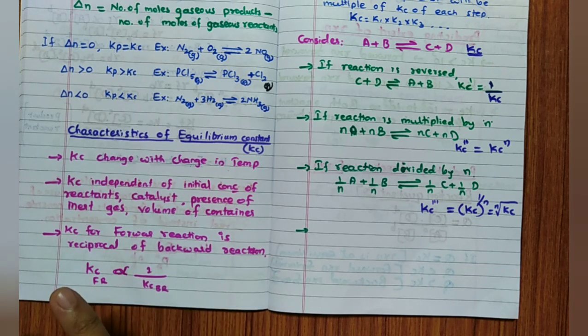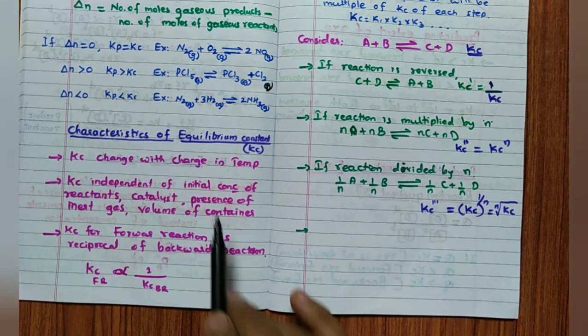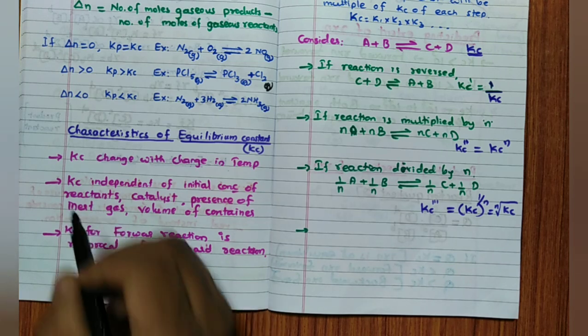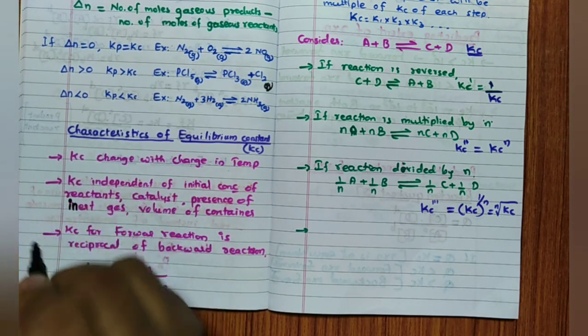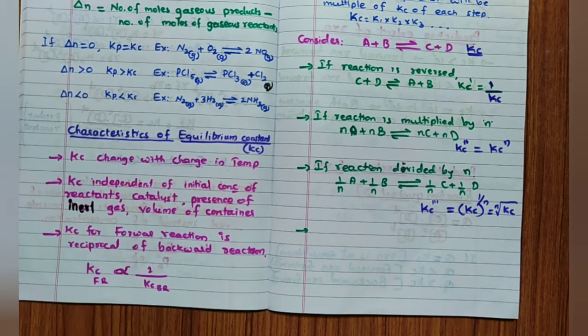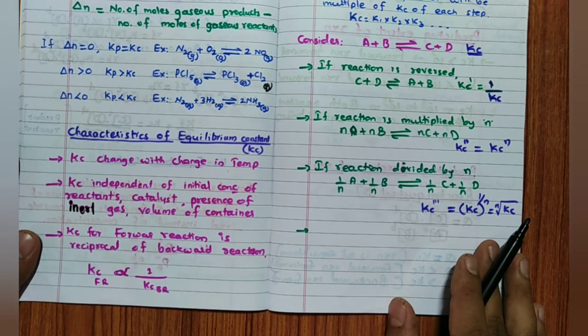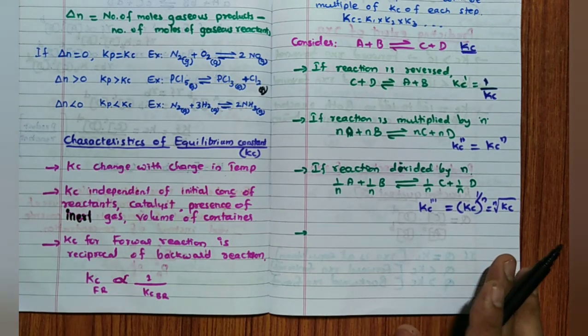A catalyst will never change the equilibrium constant. The presence of an inert gas also will not change the equilibrium constant. And the volume of the container also does not change the equilibrium constant, remember that.